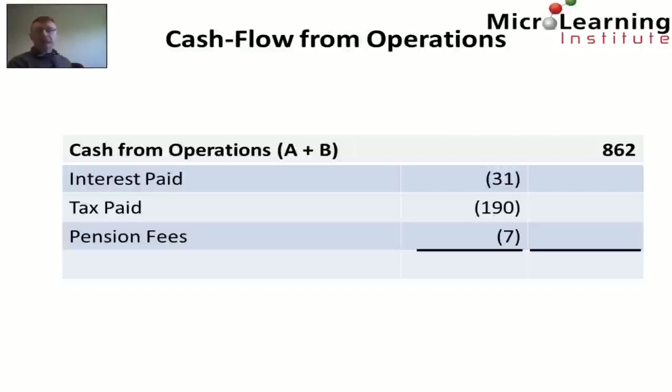And finally, this is the actual cash that the Zambezi Group put into their pension fund. And again, this information is given to us in Note 5. So these adjustments equate to $228 million. So finally, we can conclude that the net cash that we generated from operating activities in the period is $634 million.